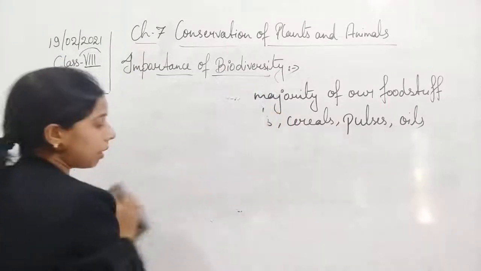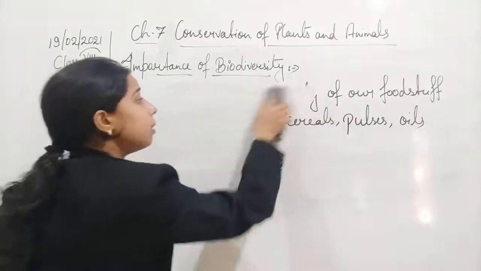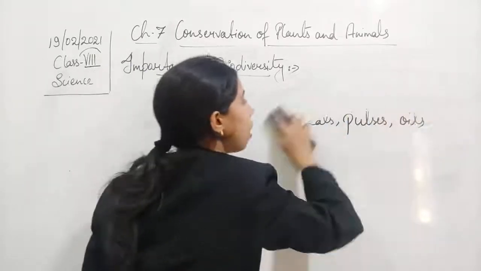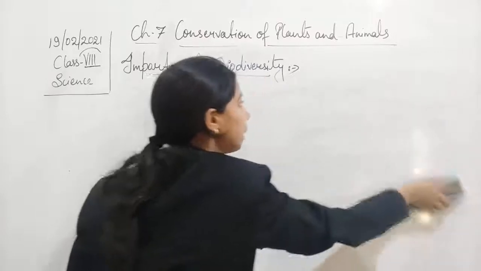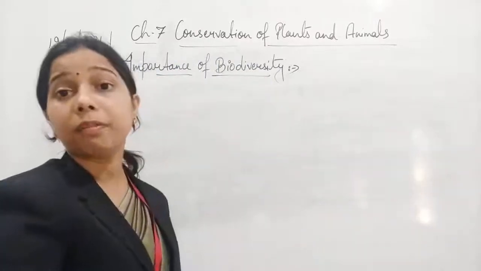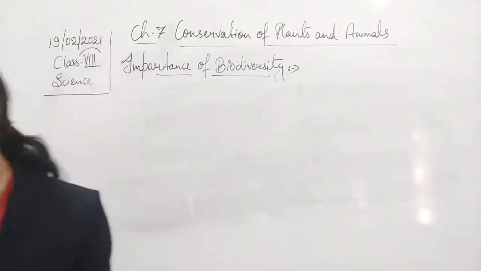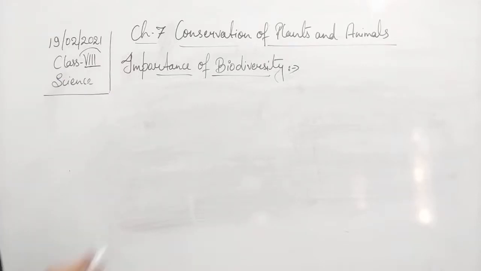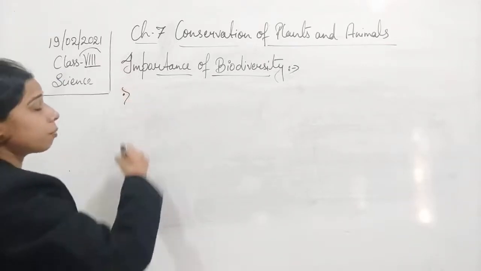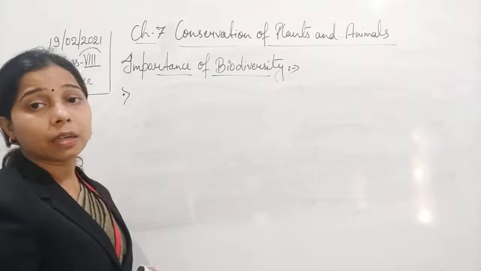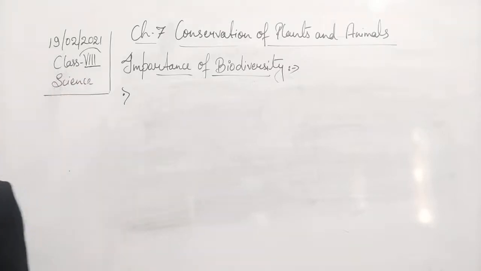Now let us try to understand how animals are important for us and how different types of animals at a place will be very beneficial or useful for us. So we can say that animals also play an important role in providing food or nutrients to us.